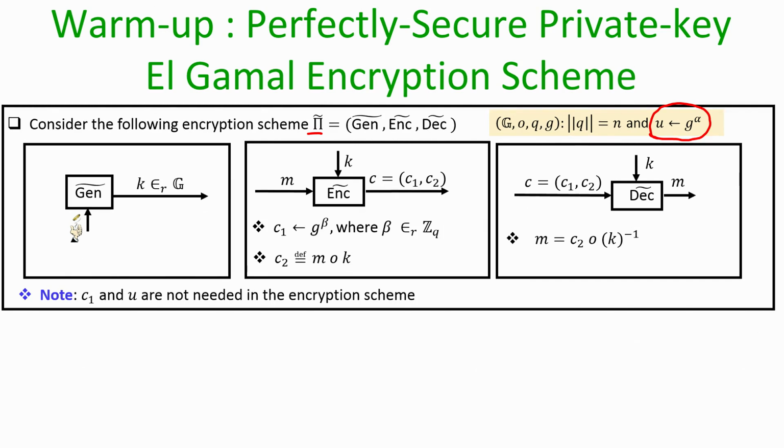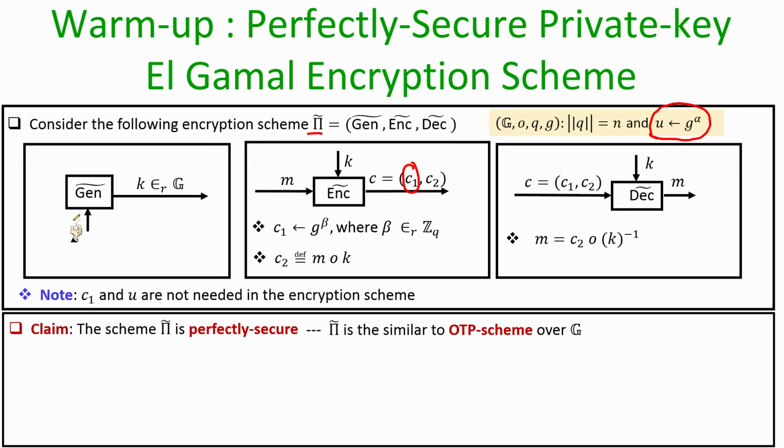Now, notice that in this variation of the Elgamal encryption process, the first component of the ciphertext, namely C1, and the publicly known U, are not at all used for the encryption process and for the decryption process. I am just retaining them to ensure that the overall syntax of the ciphertext looks the same as what we are going to obtain in the real instantiation of the Elgamal encryption scheme.